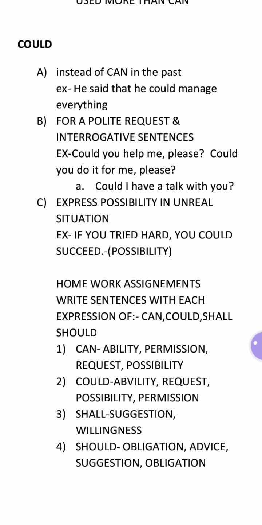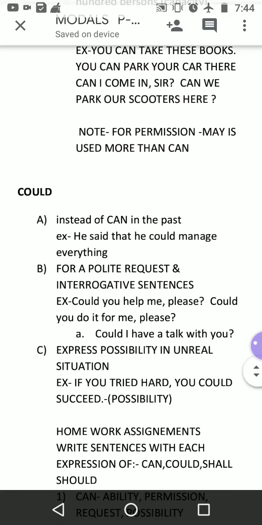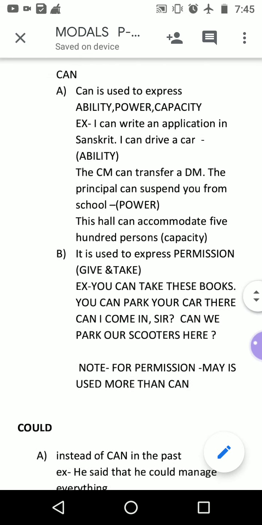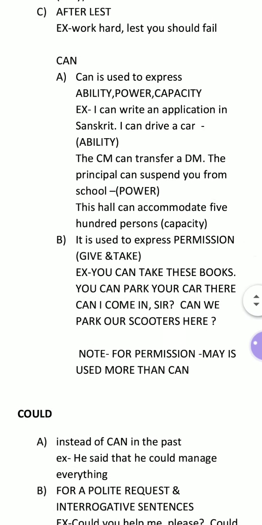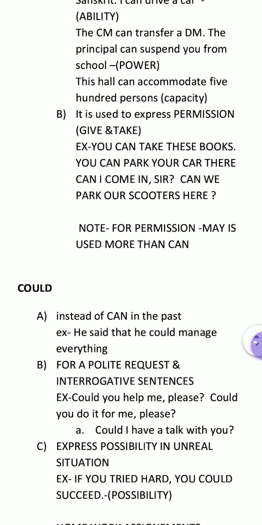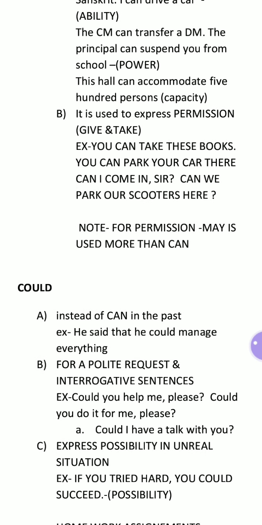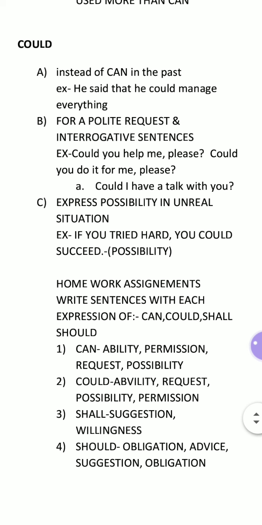Next, could is there. With can we don't have possibility. It was wrongly written here. You will only write down ability, permission, and request.